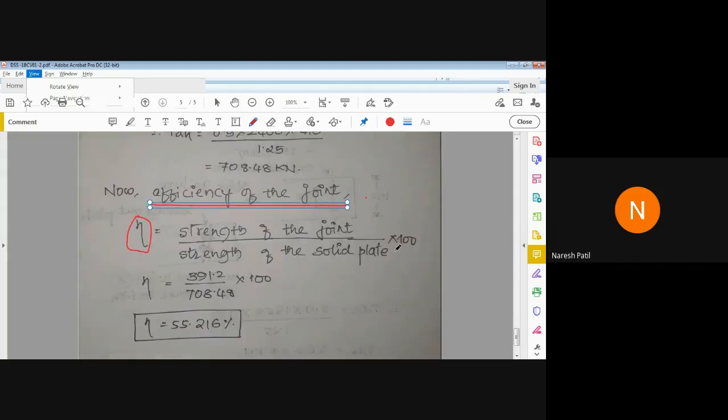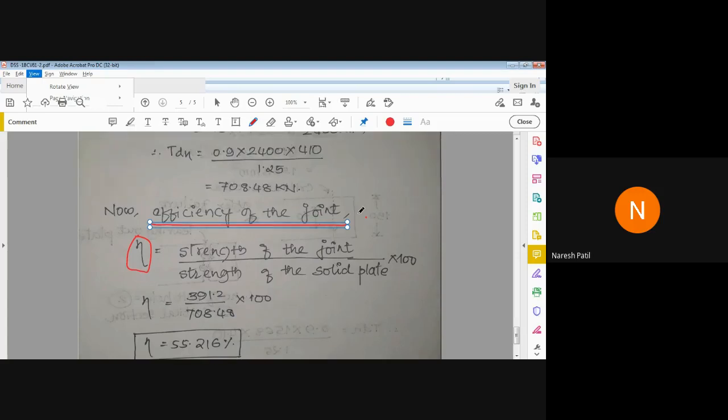What is efficiency rate? It tells how much out of 100% our joint is efficient to carry the force. If the efficiency is more, the joint is in good condition, or you can grade it so. If efficiency is more, the joint is strong. If efficiency is less, the joint is weak. So for that, you have to find out the efficiency.